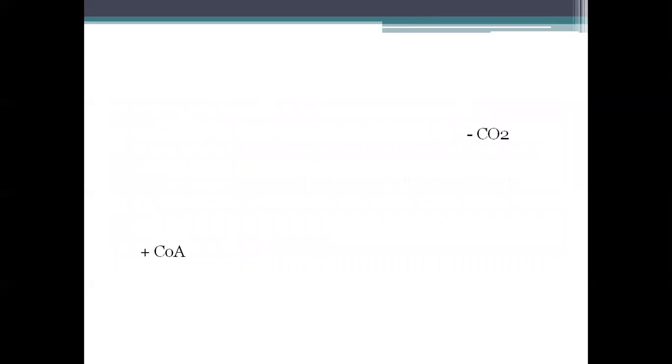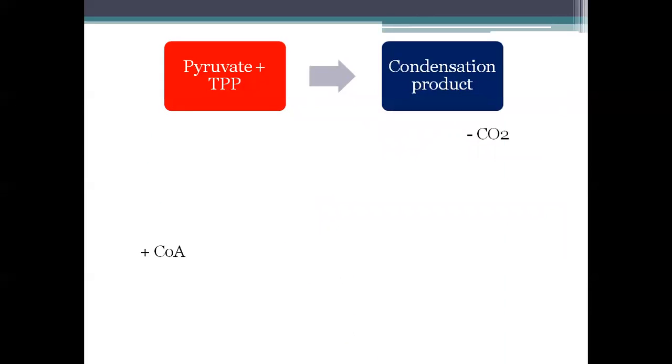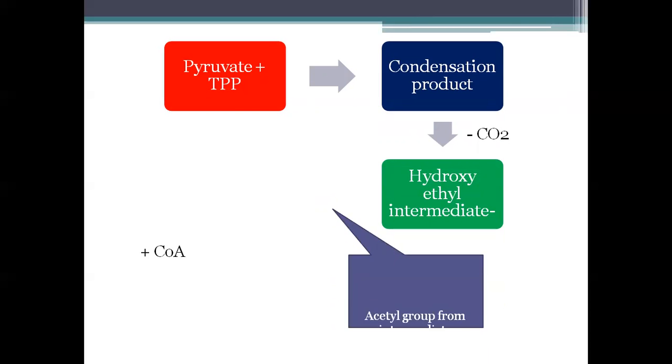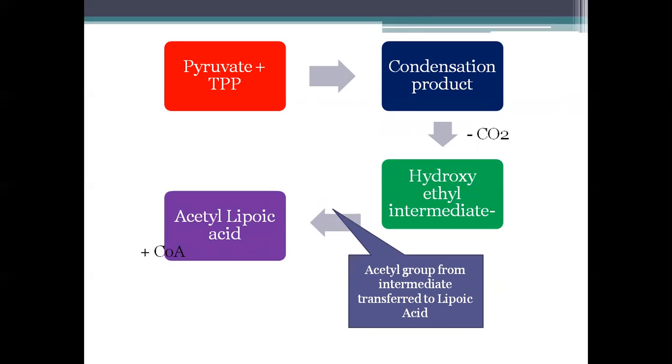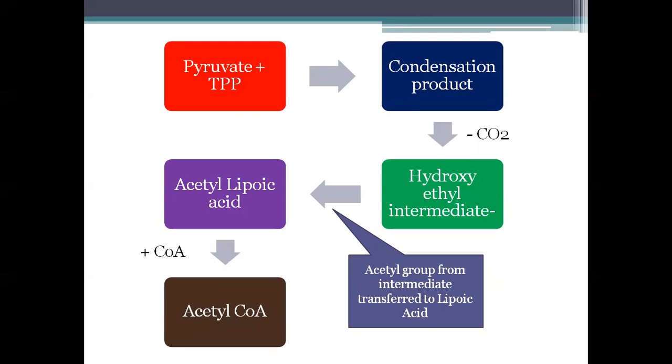So this is a review of the reactions once again. The first reaction is pyruvate. It combines with thiamine pyrophosphate, forming a condensation product. Now this condensation product is decarboxylated, giving a hydroxyethyl intermediate. Next, the acetyl group from this intermediate is transferred to lipoic acid, giving acetyl lipoic acid. From here, the acetyl group is transferred to CoA, giving acetyl-CoA. And the final reaction is the regeneration of the lipoic acid.